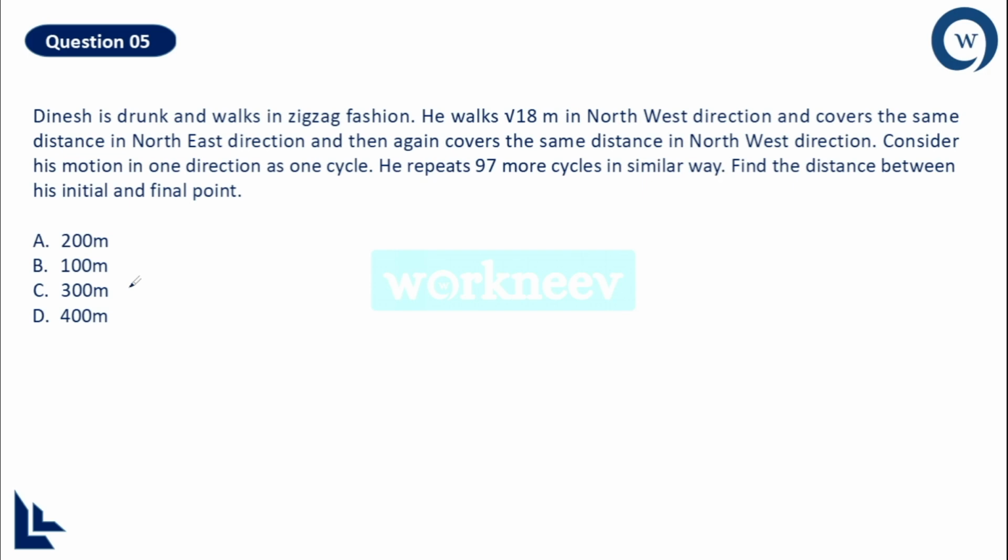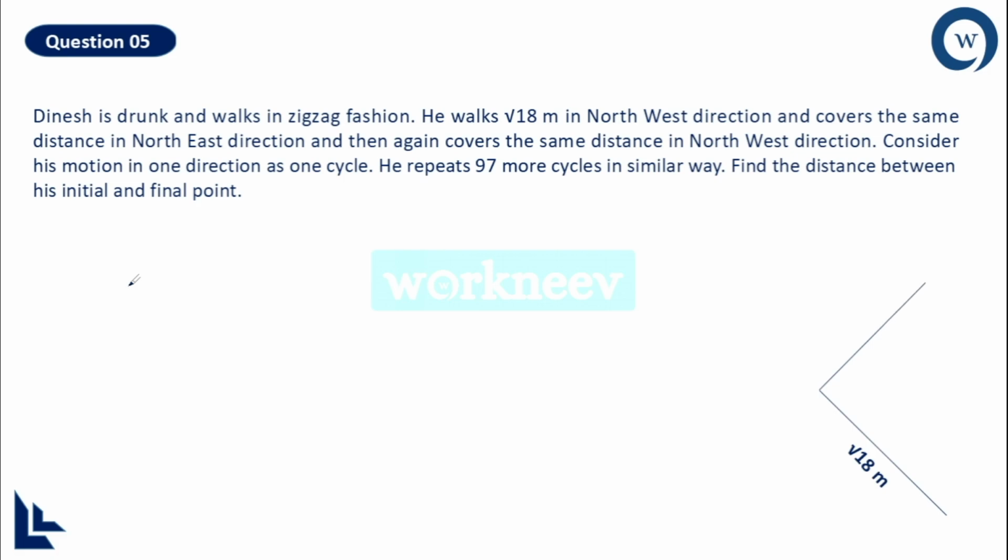Dinesh is drunk and walks in a zigzag fashion, and he walks root 18 meter in the northwest direction. See, northwest is exactly the middle of both north and west direction, right? So definitely the northwest direction will be this one. And what is the distance he covered? Root 18 meter. And then he covers the same distance, that is root 18 meter, in the northeast direction also.